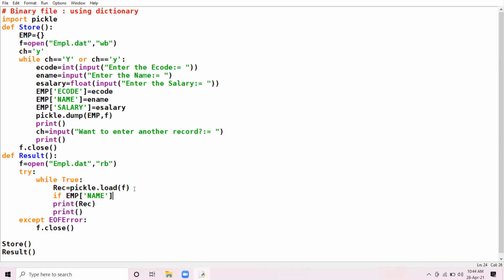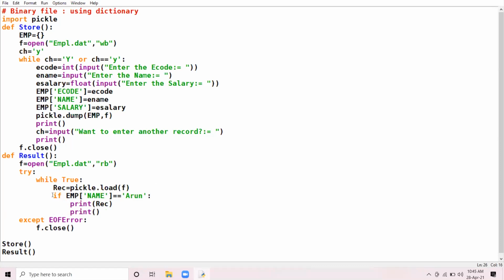So we are taking that very key that will satisfy our criteria. So if employee name equal to Arun, then you print the record. Okay?